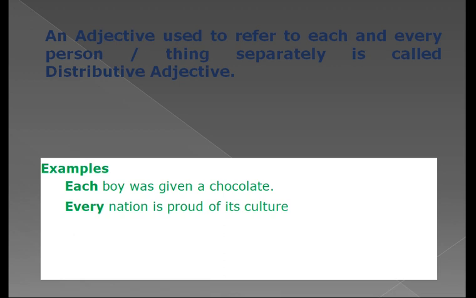Every nation is proud of its culture. Here each, every, they are distributive adjectives and they are determinants. Distributive adjective means they are always used before a noun, and here each is used before the noun boy, every is used before the noun nation.